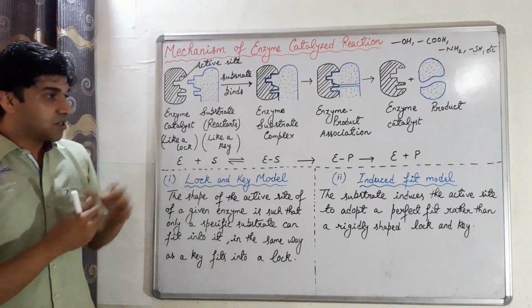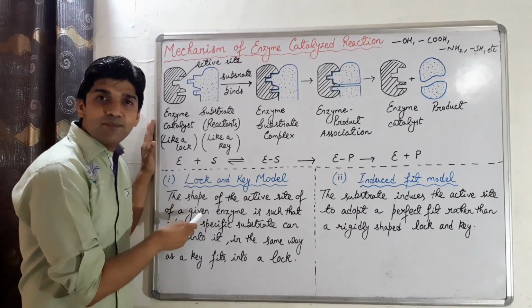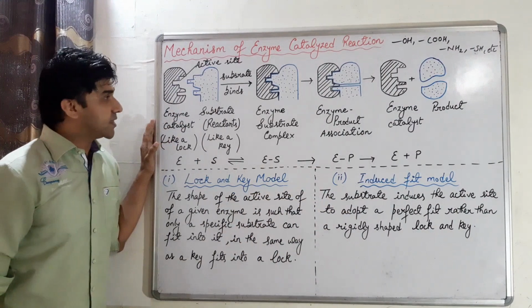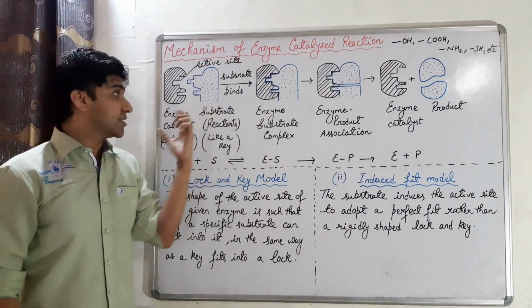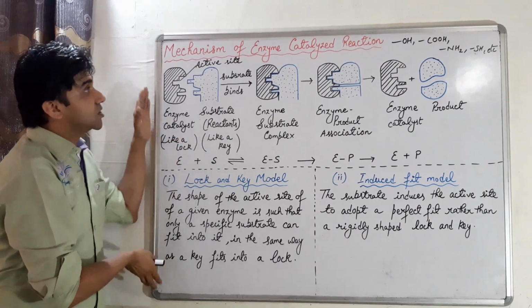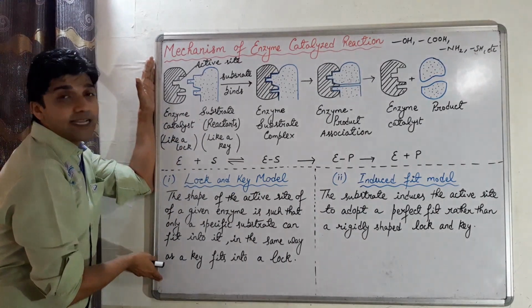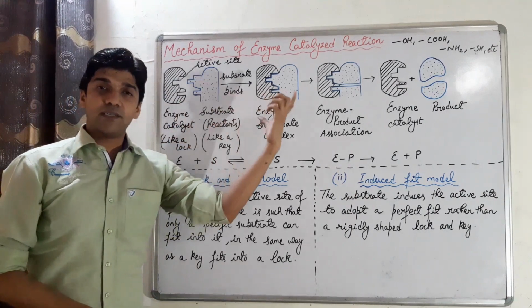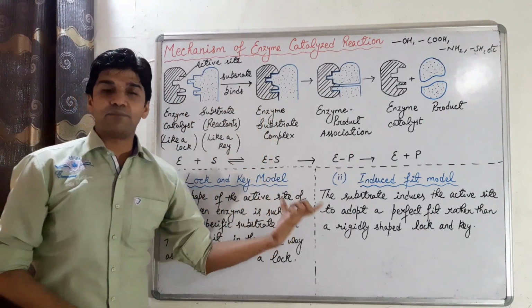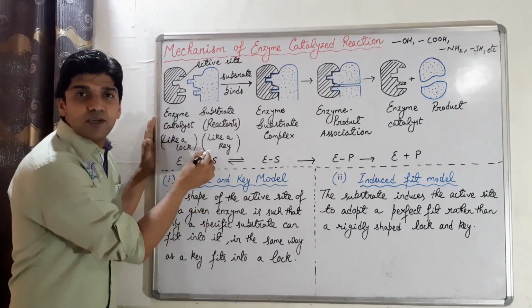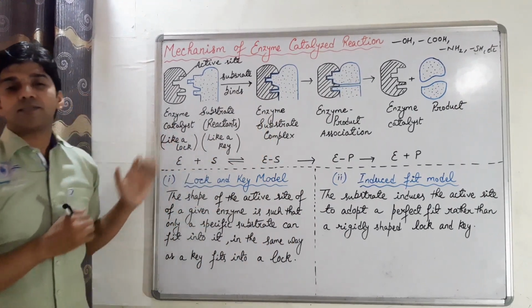So that's about the two models, the lock and key model and the induced fit model, to explain the binding of the substrate in the active site of the enzyme. So that's about the mechanism of enzyme catalyzed reactions with the help of this figure and the two models which can be used to explain the binding of the substrate with the enzyme particles.